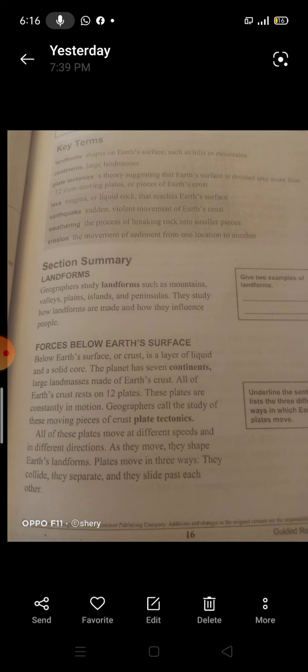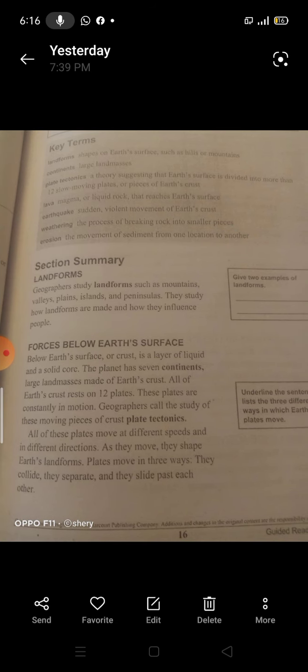Plates move in 3 ways. What are these ways? Number 1, they collide. Number 2, they separate. Number 3, they slide past each other. And I'm going to explain all of them, okay? So the plates move in 3 ways: they collide, they separate, and the last one, they slide past each other.